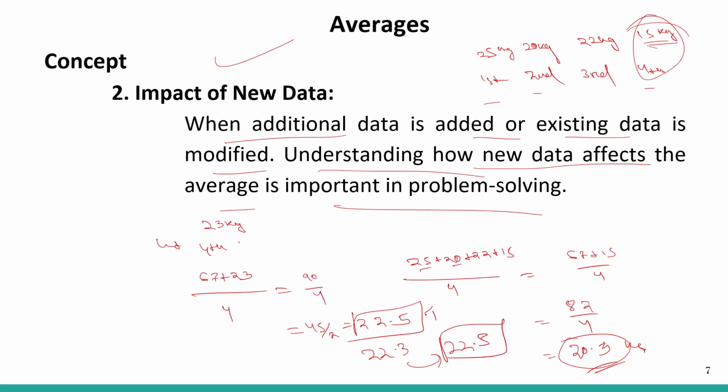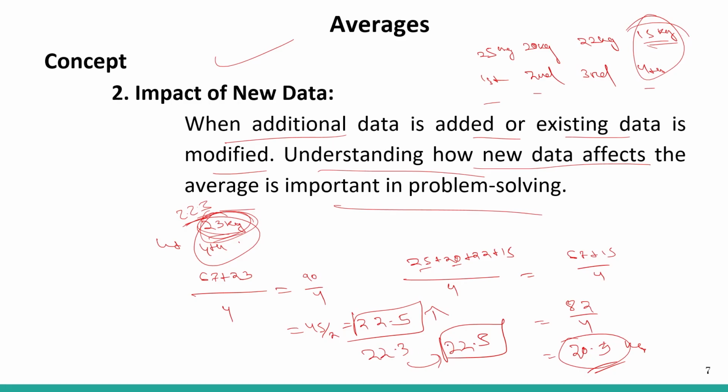Okay, so there is an increment. Why? Because the new data that we added had its individual value in weight greater than the previously calculated average value, that was 22.3, but here we have added 23. That is like 0.7 kilo higher. So that is how it has been distributed, and this became the new average.